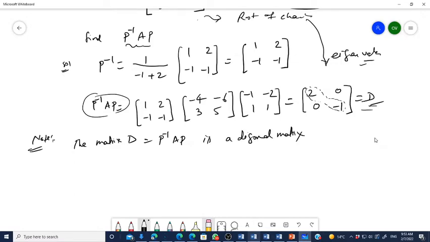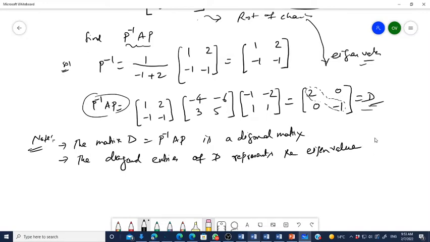Second, I want to mention here the diagonal entries of D. What do they represent? They represent the eigenvalues. Eigenvalues of what? Eigenvalues of A. Yes, eigenvalues of the A matrix.